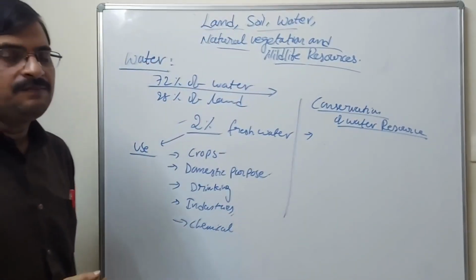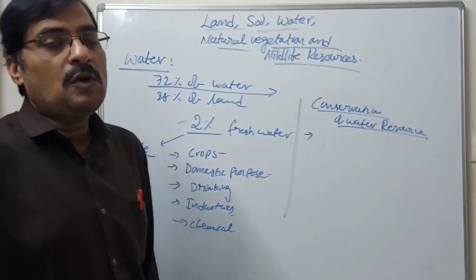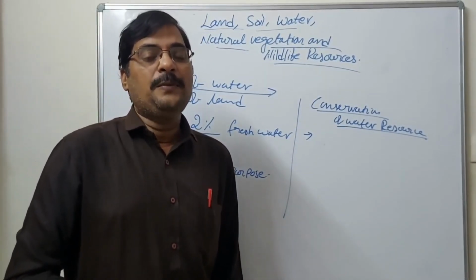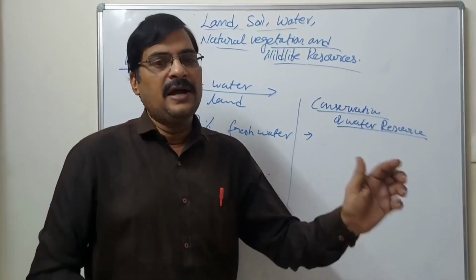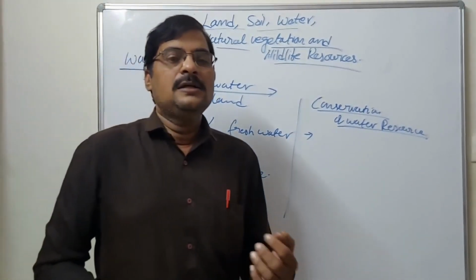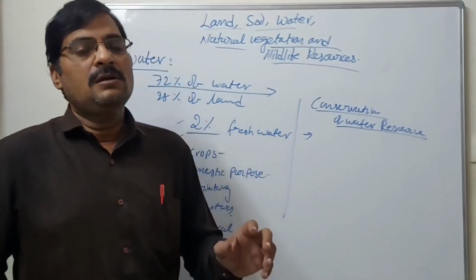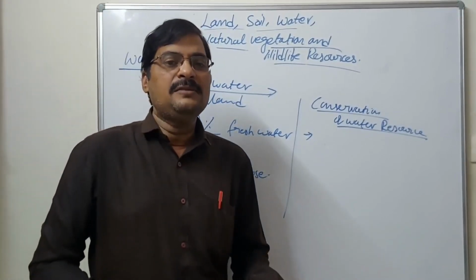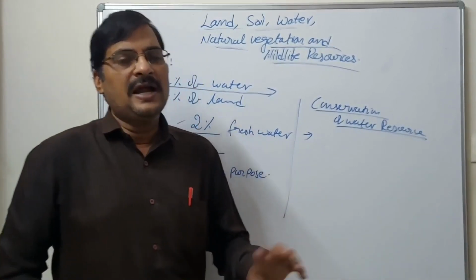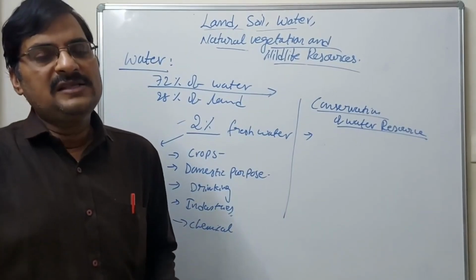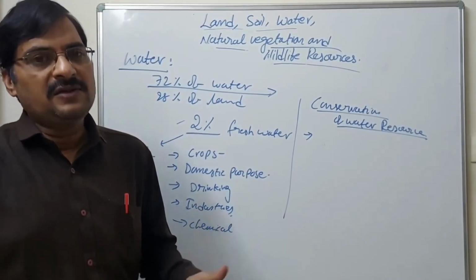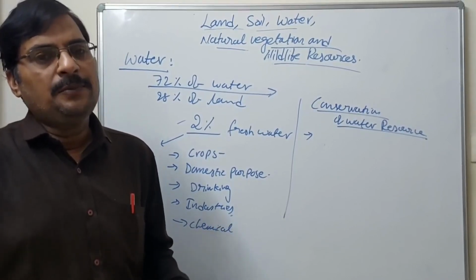How can we save water? Don't waste water. Some people open the tap while brushing and the water keeps running. Sometimes on the roads people also open taps and leave. That wastes water. So we have to conserve it. Conservation is very, very important.